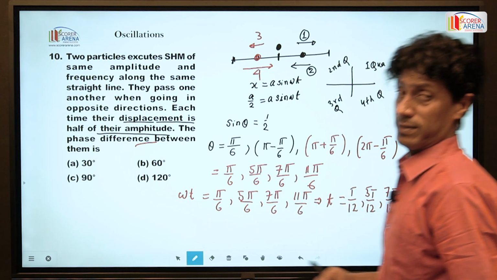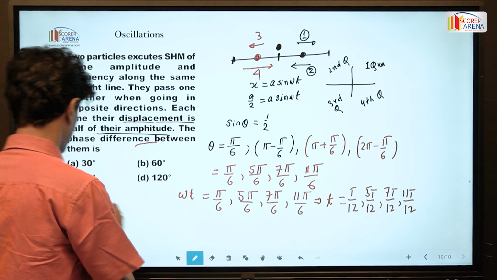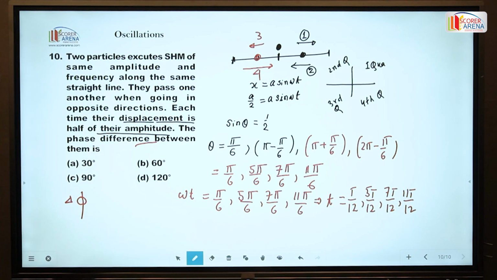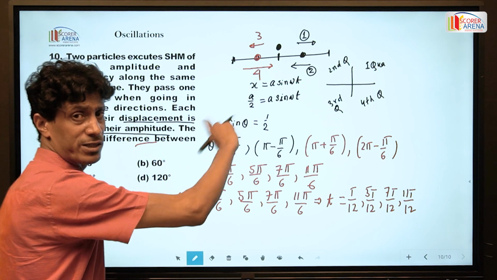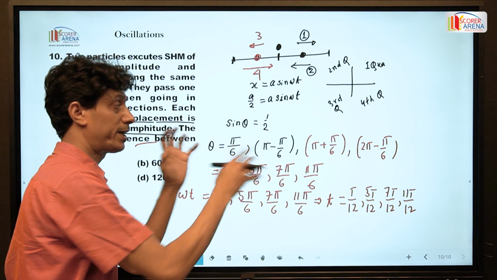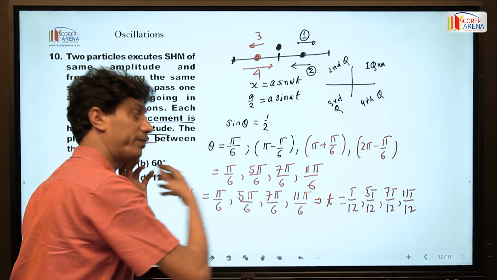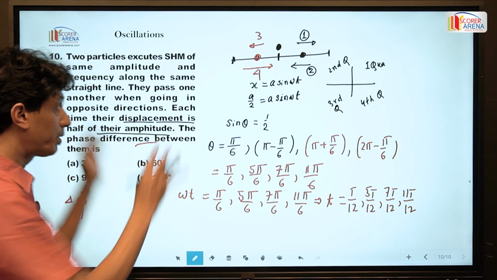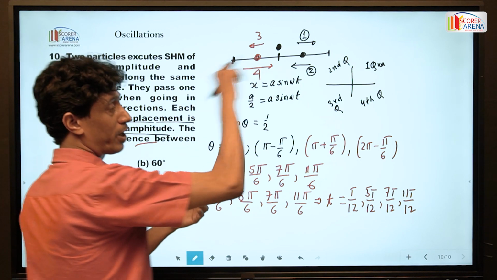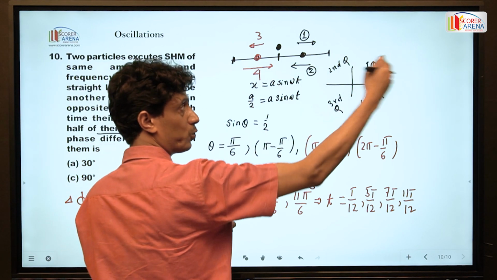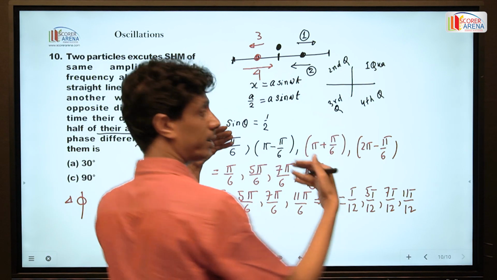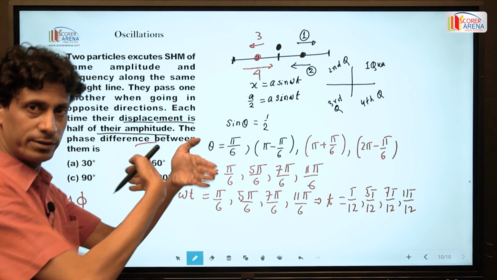So the phase difference, delta phi. Don't think of one particle oscillating, though I discussed the different phases by considering one particle. Now, for the two particles, if one particle crosses the point towards the right and another crosses the same point towards the left, their directions are opposite.